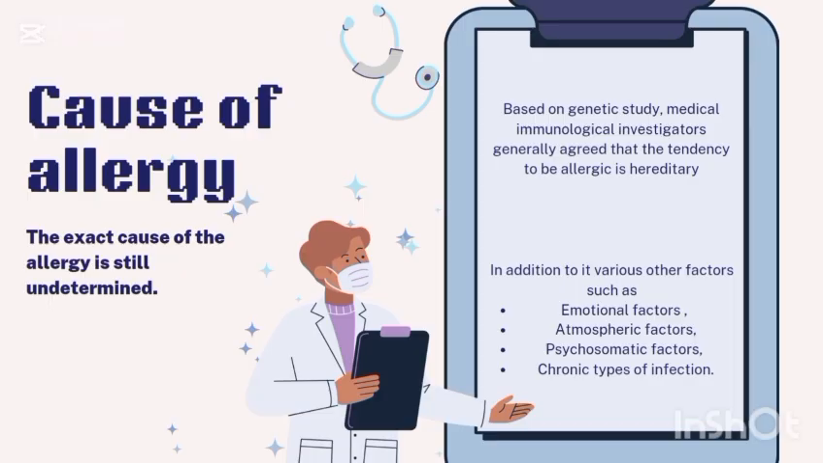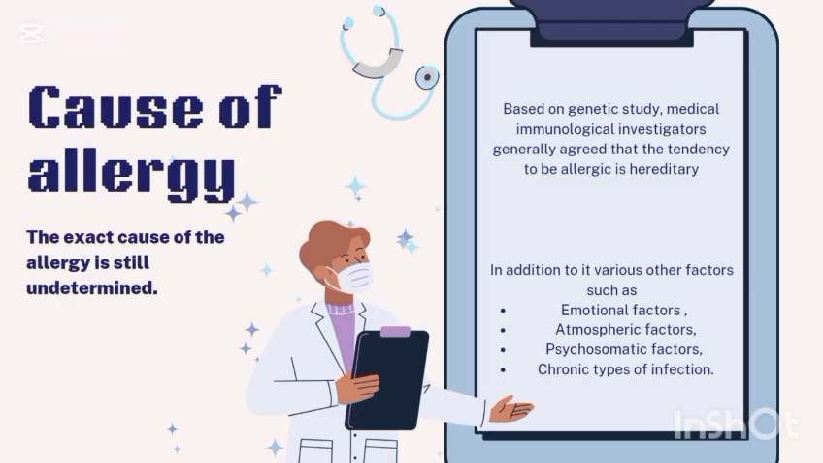According to heredity, if both parents are allergic, then there is a 75% chance that the offspring will also get allergy. And if one parent is allergic, then there is a 50% chance that the offspring will get allergy.